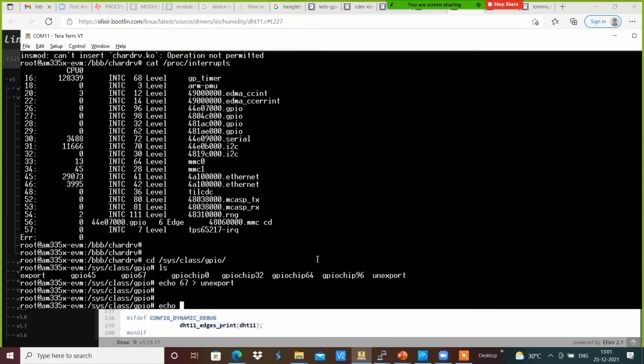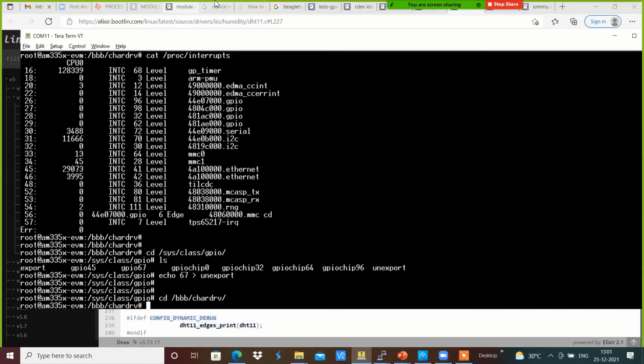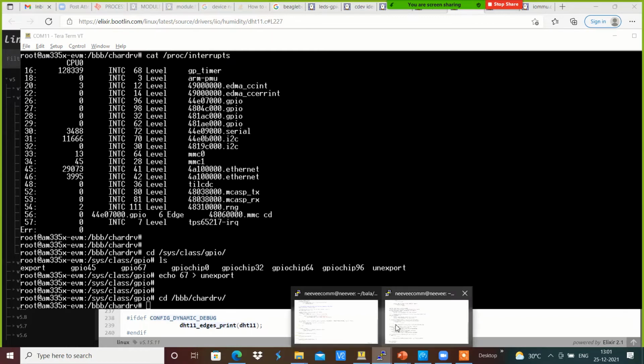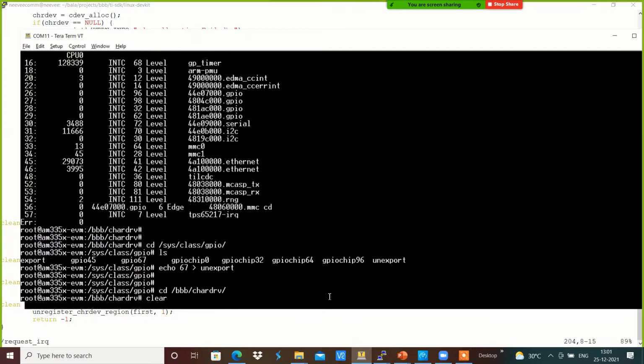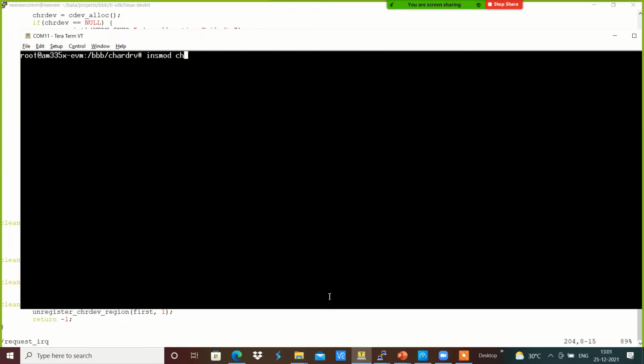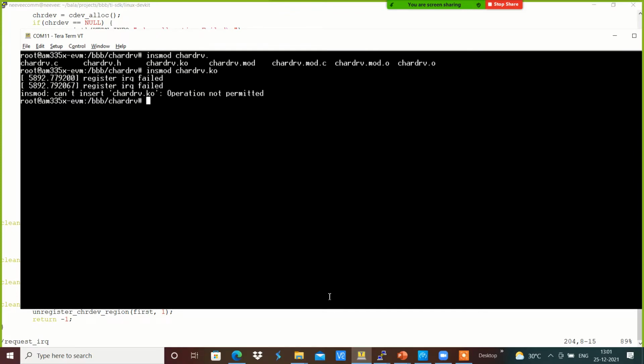Since it's the character driver, it was already exported as a GPIO, and we are trying to request that. Because of that, we are getting the error, and I am going to insmod it again now, character_drv.ko, and dmesg.